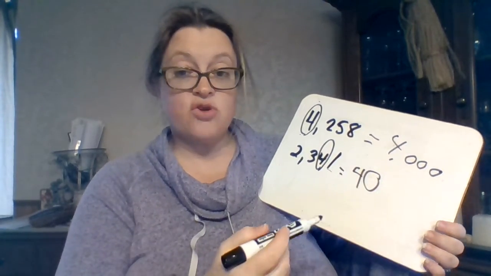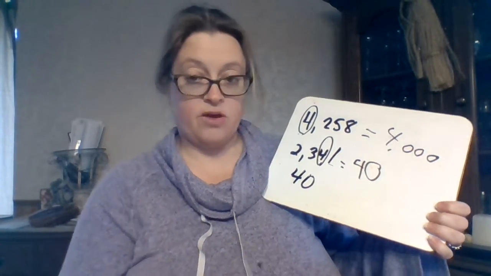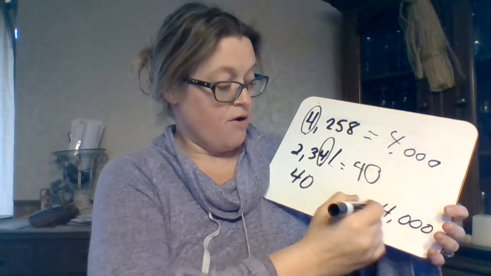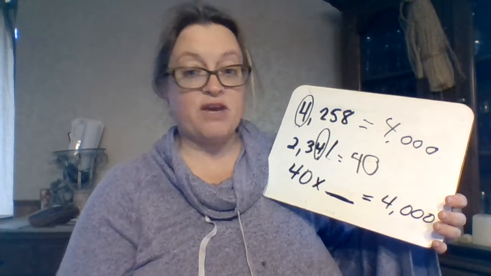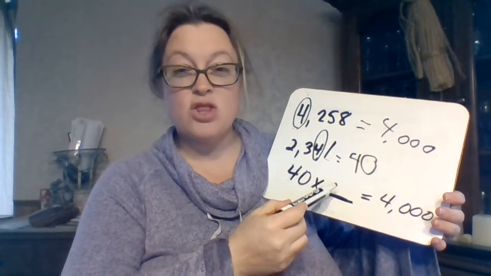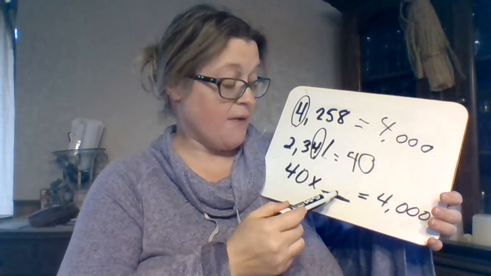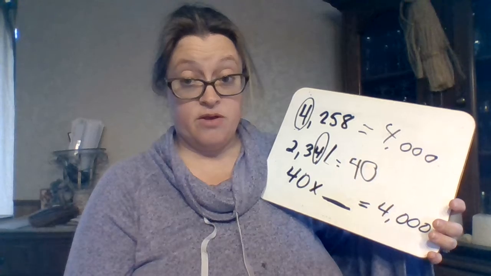Okay, let's start off with the smaller 4 digit, 40. We want to end up with our larger 4,000. So we want to figure out how many times larger, larger meaning we're going to multiply, okay? How many times larger is 40 to 4,000?